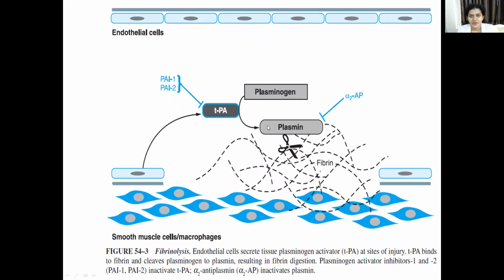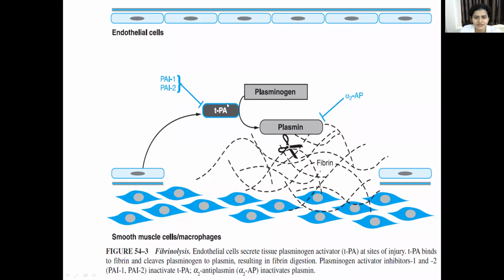So these are the endothelial cells. The endothelial cells will secrete tissue plasminogen activator at the site of injury. This tissue plasminogen activator will bind to the fibrin and cause conversion of plasminogen, the inactive enzyme, to the active enzyme plasmin, and that results in fibrin digestion. And there are plasminogen activator inhibitor 1 and inhibitor 2.